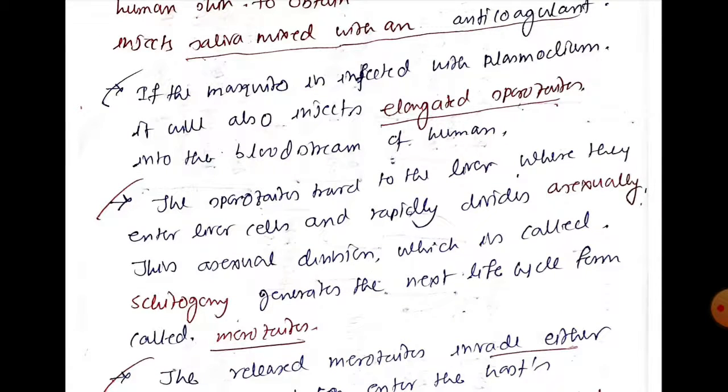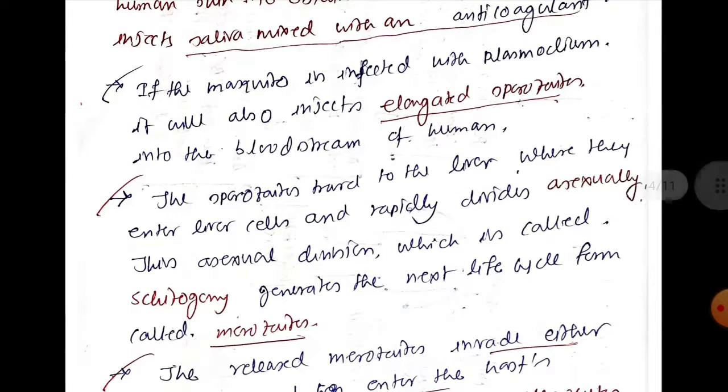Now this schizont will undergo division and lead to the formation of mononuclear merozoites. Now these mononuclear merozoites either rupture the erythrocyte, releasing hemozoin toxin. This hemozoin toxin is the cause of the cycle of fevers and chills that occur every 3 to 4 days in a patient who is infected with malaria, right?